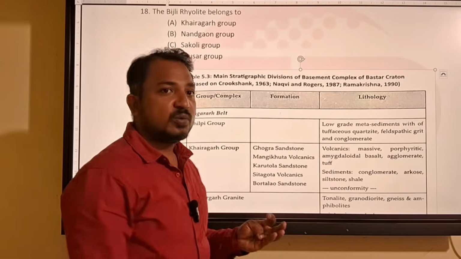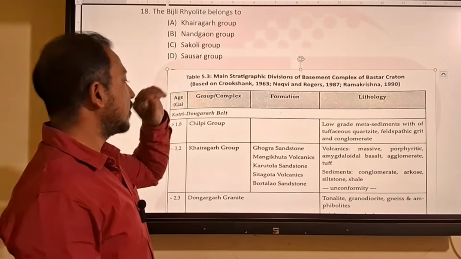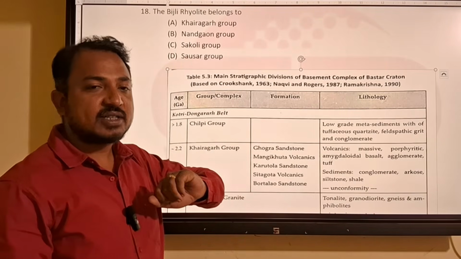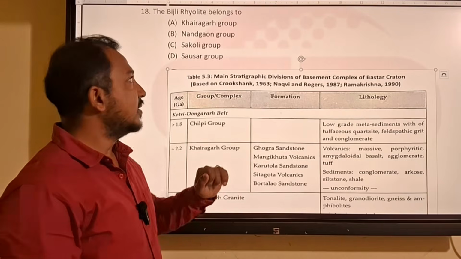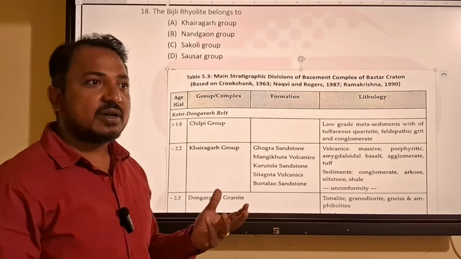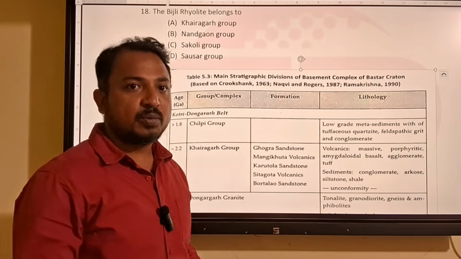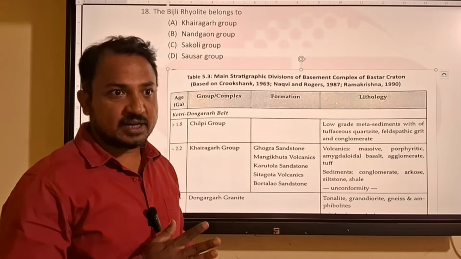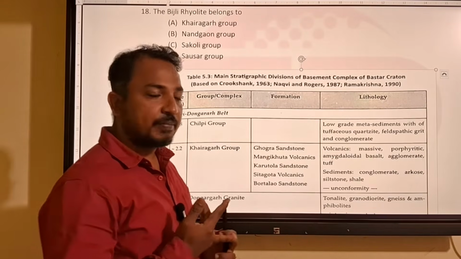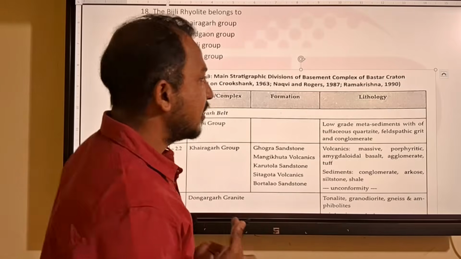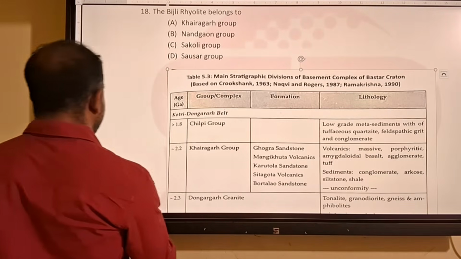The Nandgaon group has two formations, one is Bijli rivulets, one is Pitapani volcanics. They are important because the Nandgaon group contains bimodal volcanism. That means the Bijli rivulets are acidic and the Pitapani volcanics are basic. So that's why they are very important.